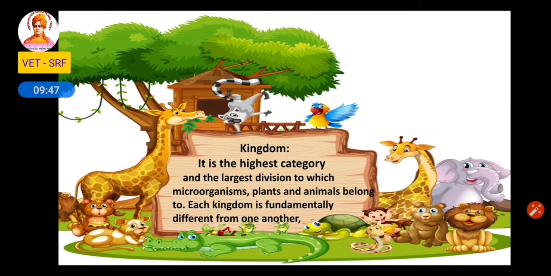The last one is kingdom. So kingdom is the highest category, or it is the largest division. So this kingdom is not only peculiar to animals. In microorganisms also kingdom is there. In plants also plant kingdom is there, and animals have animal kingdom. So when we talk about kingdom, all the animals come under this kingdom. So if it is the animal kingdom, all the animals from a microorganism to a large organism come under this kingdom.